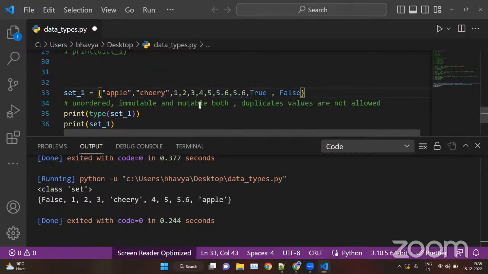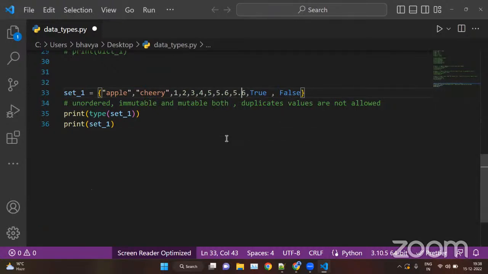Now, why are sets immutable and mutable both? Basically, apple, cherry, 1, 2, 3, 4, 5 are the elements of a set. We cannot change the values of apple. If you want to change apple with banana, or 1 with 100, you cannot.